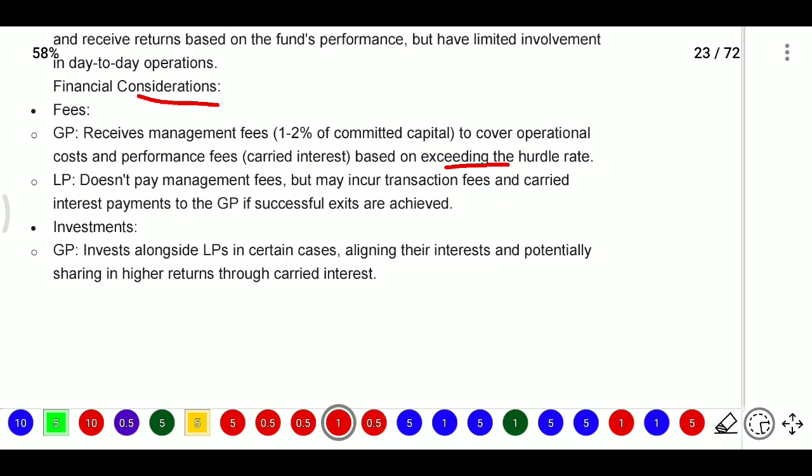And the LP does not pay a management fee but may incur transaction fees and carried interest payment to the general partner if successful exits are achieved.